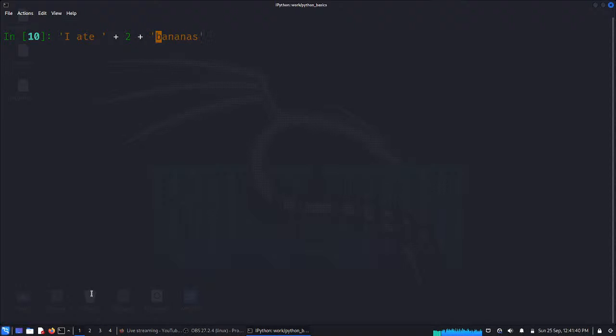If this is my sentence, I want to fill it with the 2. So this won't work, right? Because I ate is a string, bananas is another string, and 2 is an integer. So it won't work. Is there a way we can take this 2 and make it a string so that I can concatenate it with another string?